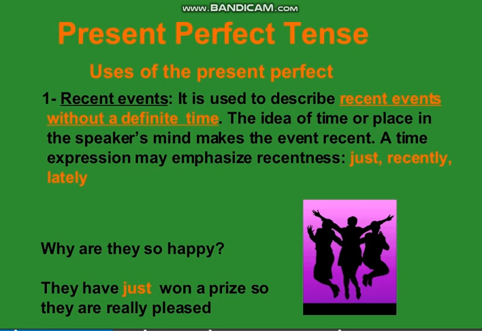So as you can see, they have already won the prize, it's been done, but as a result of that winning, they are expressing their happiness now. So for that reason we have used present perfect tense, because that action has already been done, that action has already been finished, they have won the prize. But as they are expressing their joy now, that's why we have used present perfect tense for it. They have just won a prize, so they are really happy.